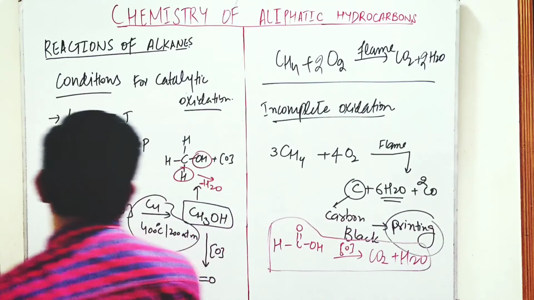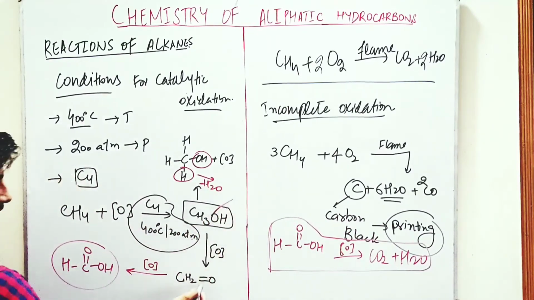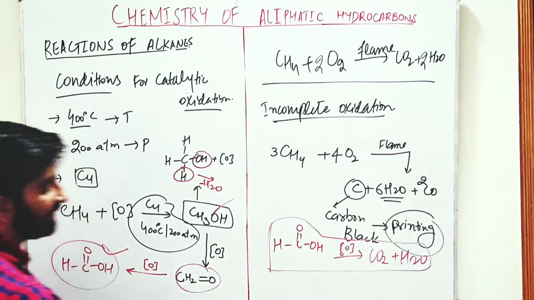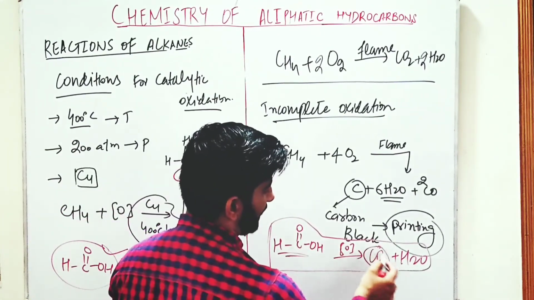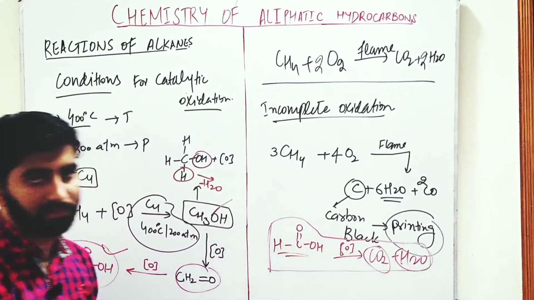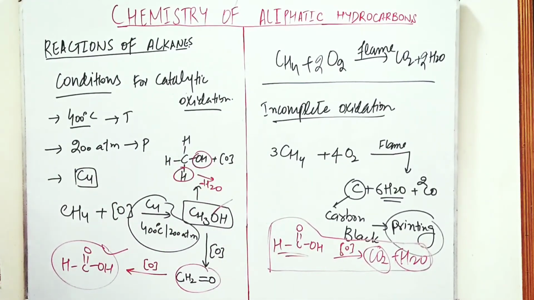Firstly we do oxidation of methane, there is formation of methanol, then we do oxidation, there is formation of aldehyde, then we do oxidation, there is formation of carboxylic acid, then we do the oxidation of carboxylic acid, there is formation of carbon dioxide and water. So this is the catalytic oxidation.